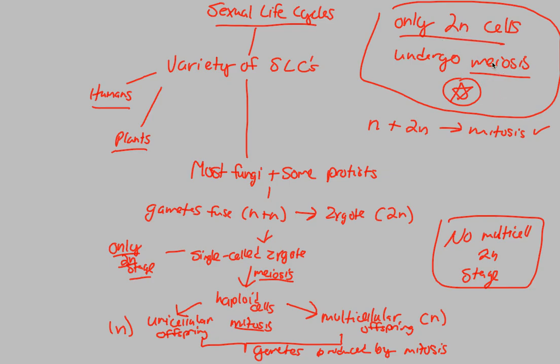And that's because meiosis is all about what? To make smaller. Whenever you have a diploid cell, the whole idea of meiosis is to make that chromosome number, that overall genetic information, smaller, in anticipation of a fertilization event, or of a zygote forming, the union of gametes. So overall, this defines the sexual life cycles that we've seen in humans, plants, some algae, some fungi, and some protists. Now we have a better understanding of what sexual life cycles are, and we can get into the specific phases of meiosis.